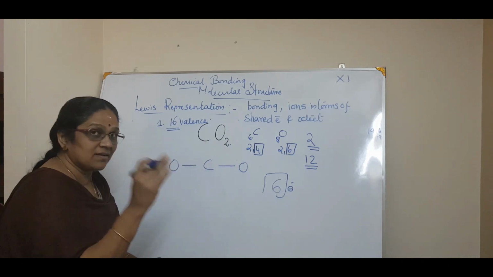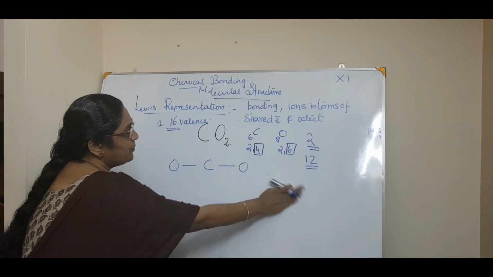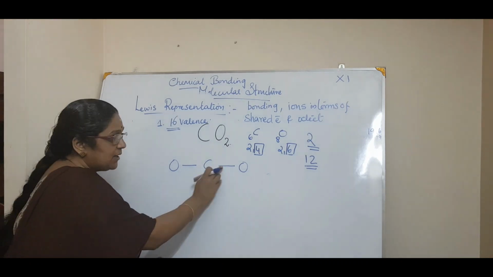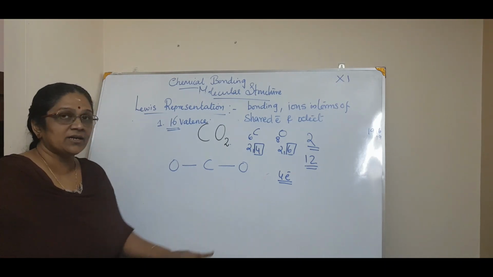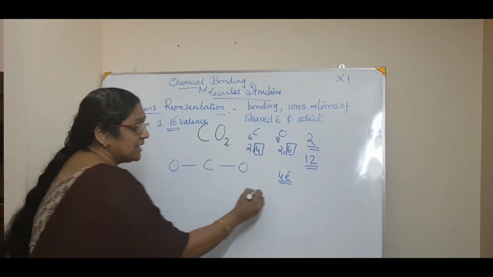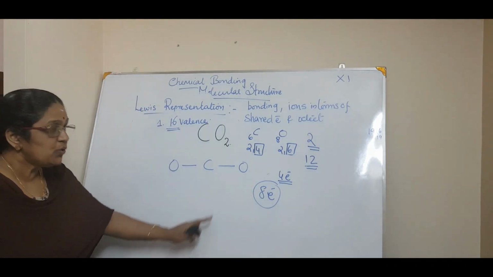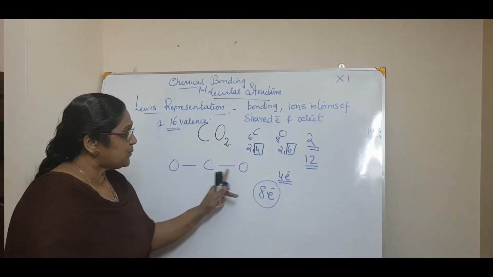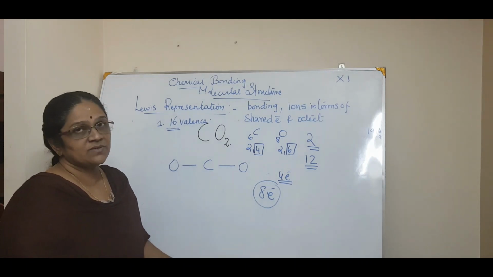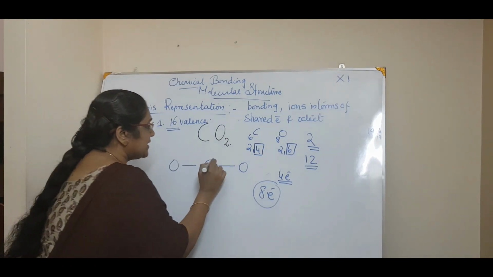So once again, coming back, rewind. What will you do? You have to put 2 bonds. Correct. That means 4 electrons are gone. Now, after 4 electrons, how many electrons will be there? 8 electrons are remaining. So you have to put them in such a way that each one gets 8 electrons.